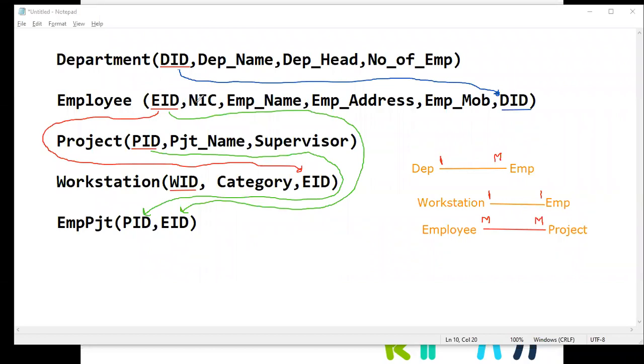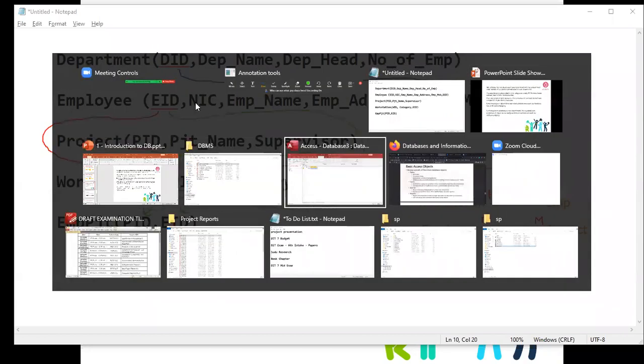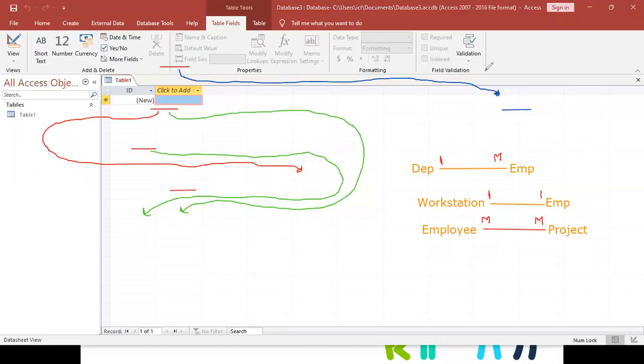Okay, right, children. So now you have to open Access. Right, I'm going to clear the annotations.